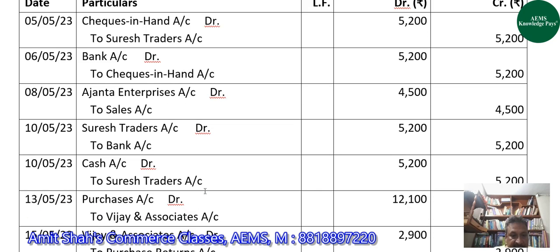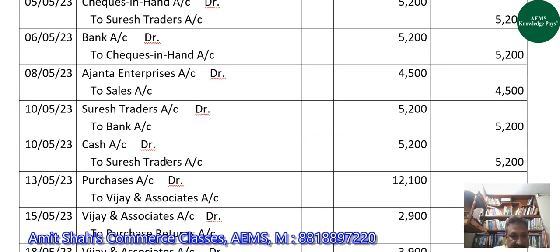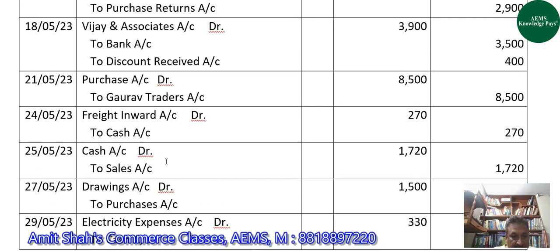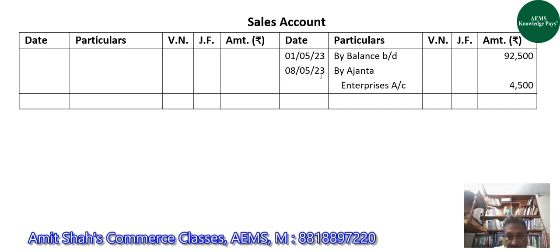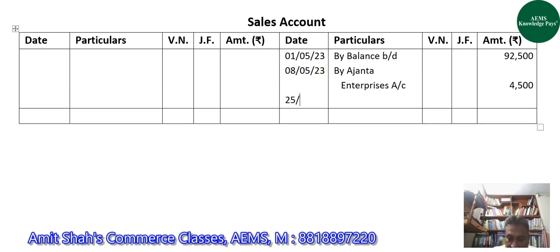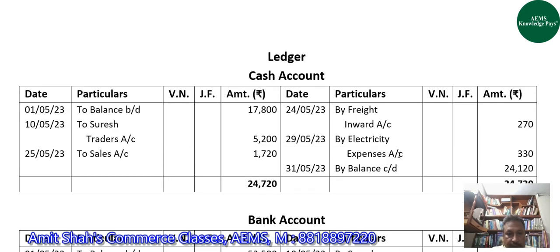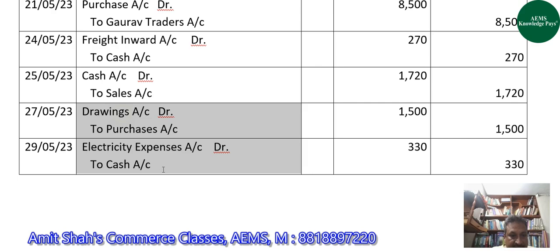After 8th May transaction, sales is involved here. So on 25th May, on the credit side of sales account, we'll write by cash account with 1,720. After that, sales is not involved anywhere.